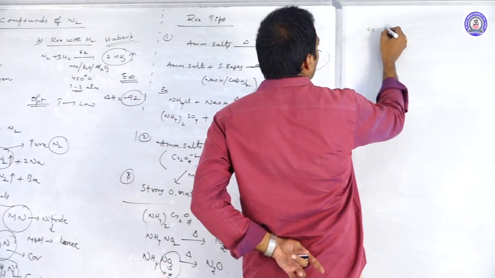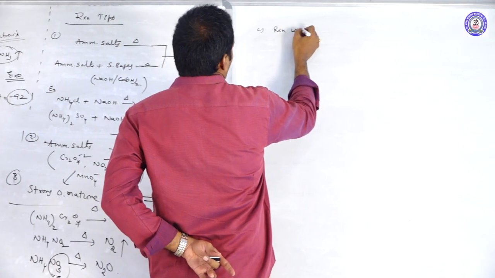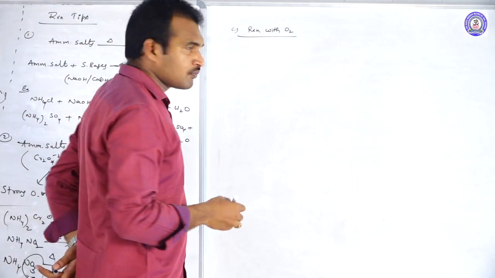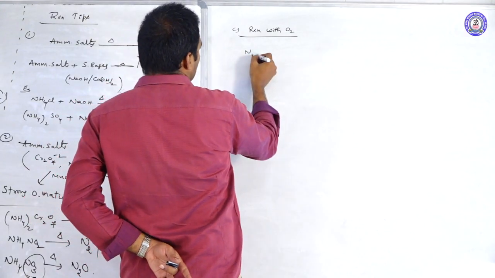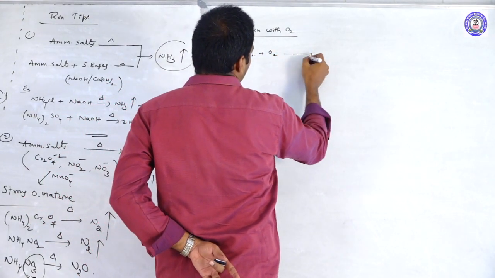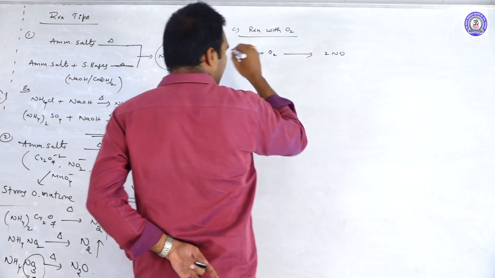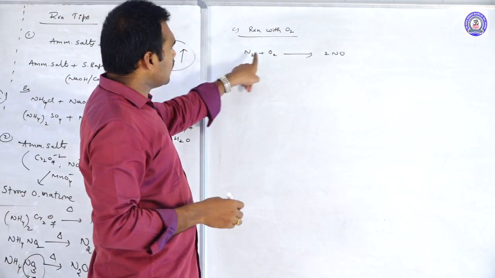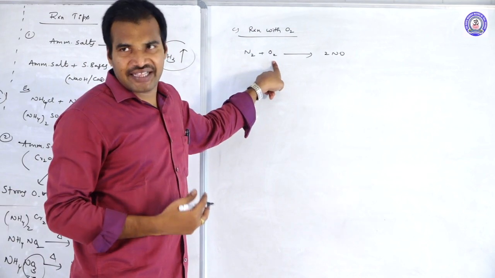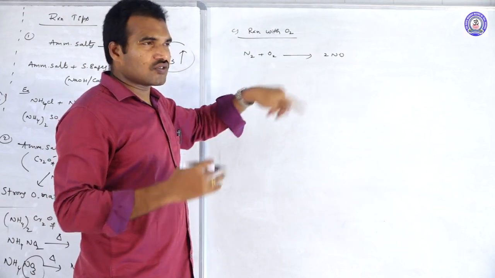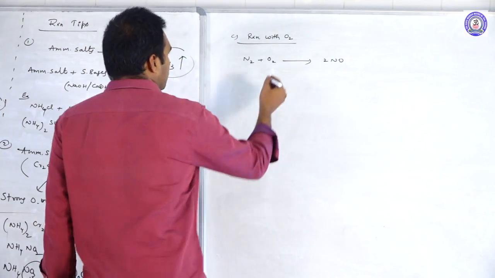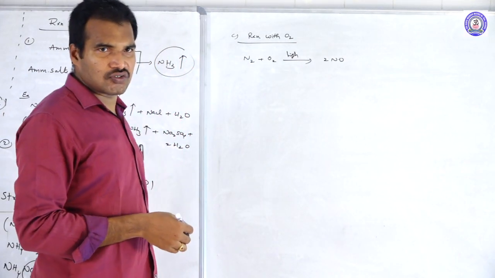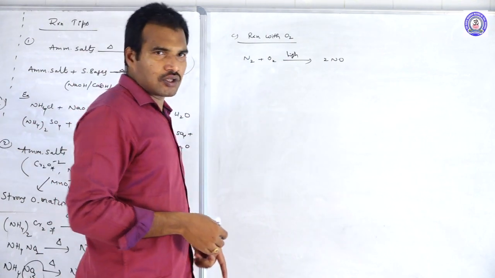Next, the third reaction, reaction with oxygen. Nitrogen reacts with oxygen to form NO, but at normal conditions it is not possible. Only when lightning takes place, in the presence of very high temperature in extreme conditions, will nitrogen react with oxygen.